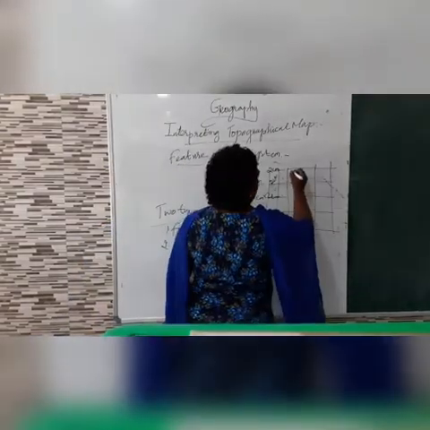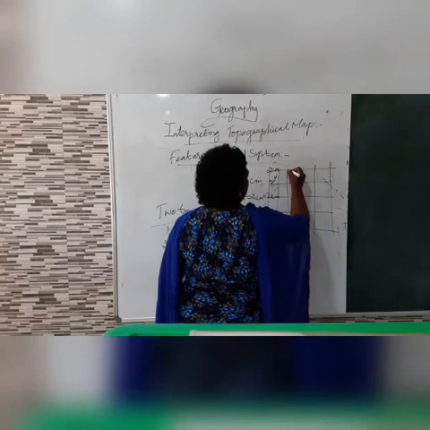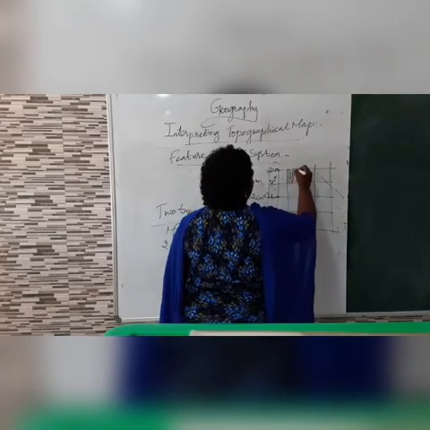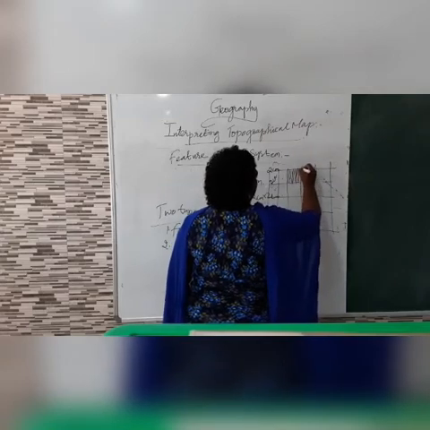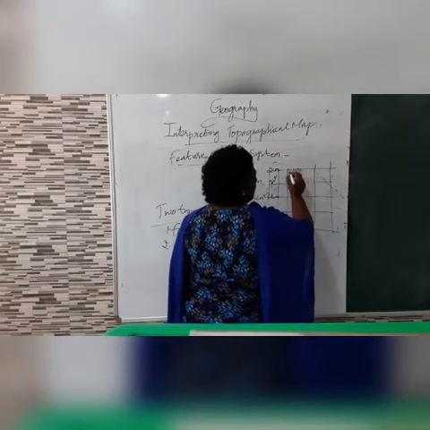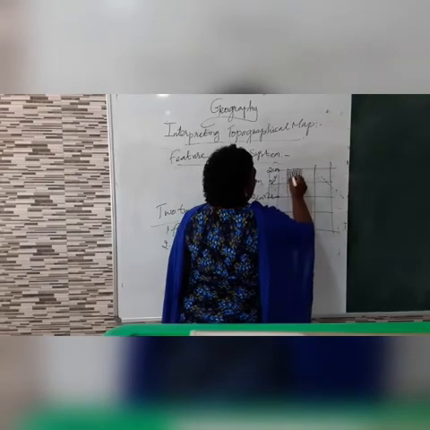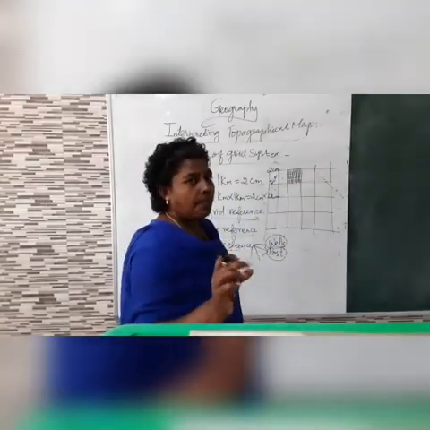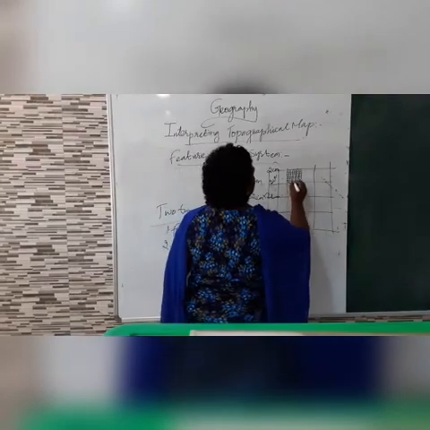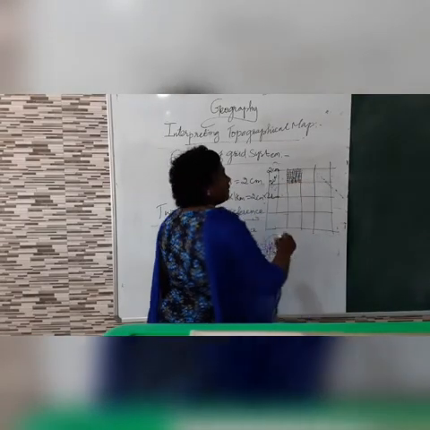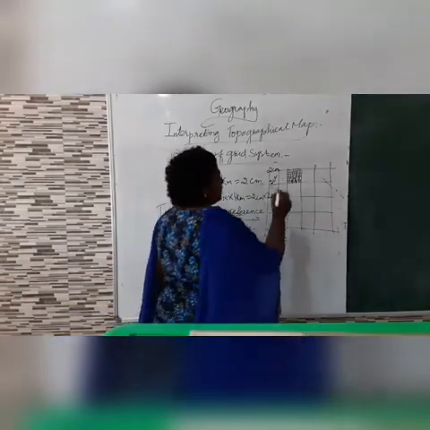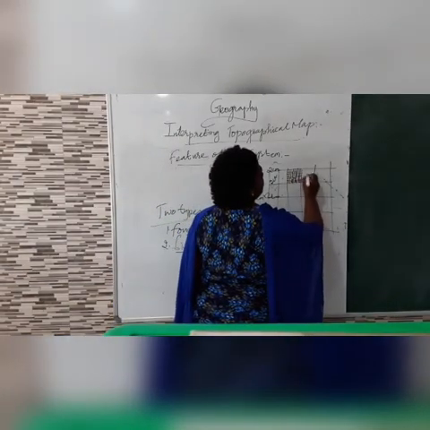Now, to get 6-figure references, we need to divide this square. How do we have to divide? We have to divide this square into equal 10 parts, and each part will be given numbers. Even small things can be found with the help of the 6-figure references. Before that, it will be divided into 6 parts.